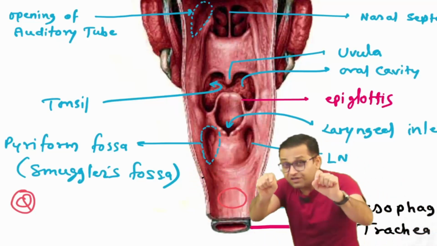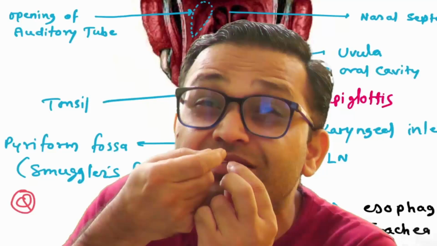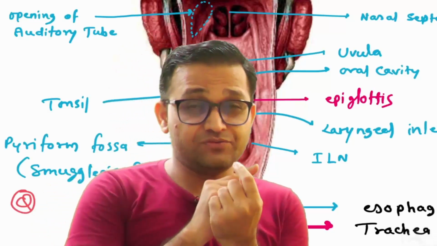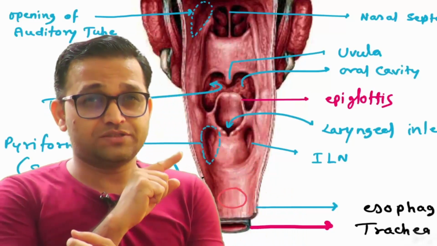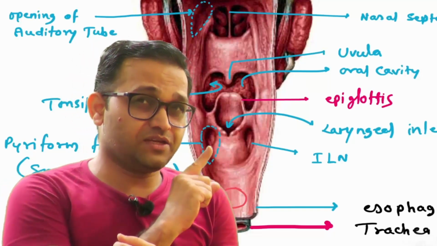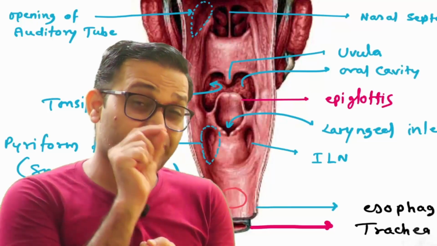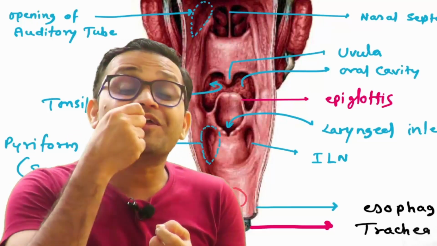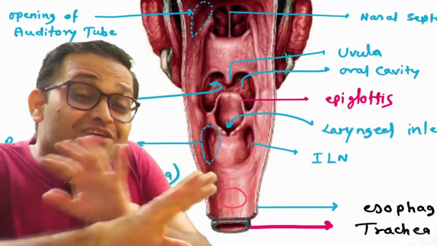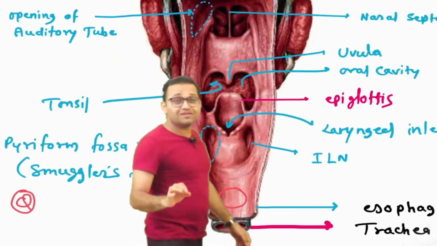Why? Because smugglers take the diamond and put this diamond into their oral cavity. Can you see? Yes, look here, I am trying to show you. Yes, this is our laryngopharynx. In the laryngopharynx, on each side, can you see the two pear-shaped fossae, like a guava? Yes, and this is the site where the smuggler can hide the diamond and go for the security checking. Security is checking all around, but here is the diamond in the neck and he is passing from one country to another country. That's why remember, this pyriform fossa is known as the smuggler fossa.